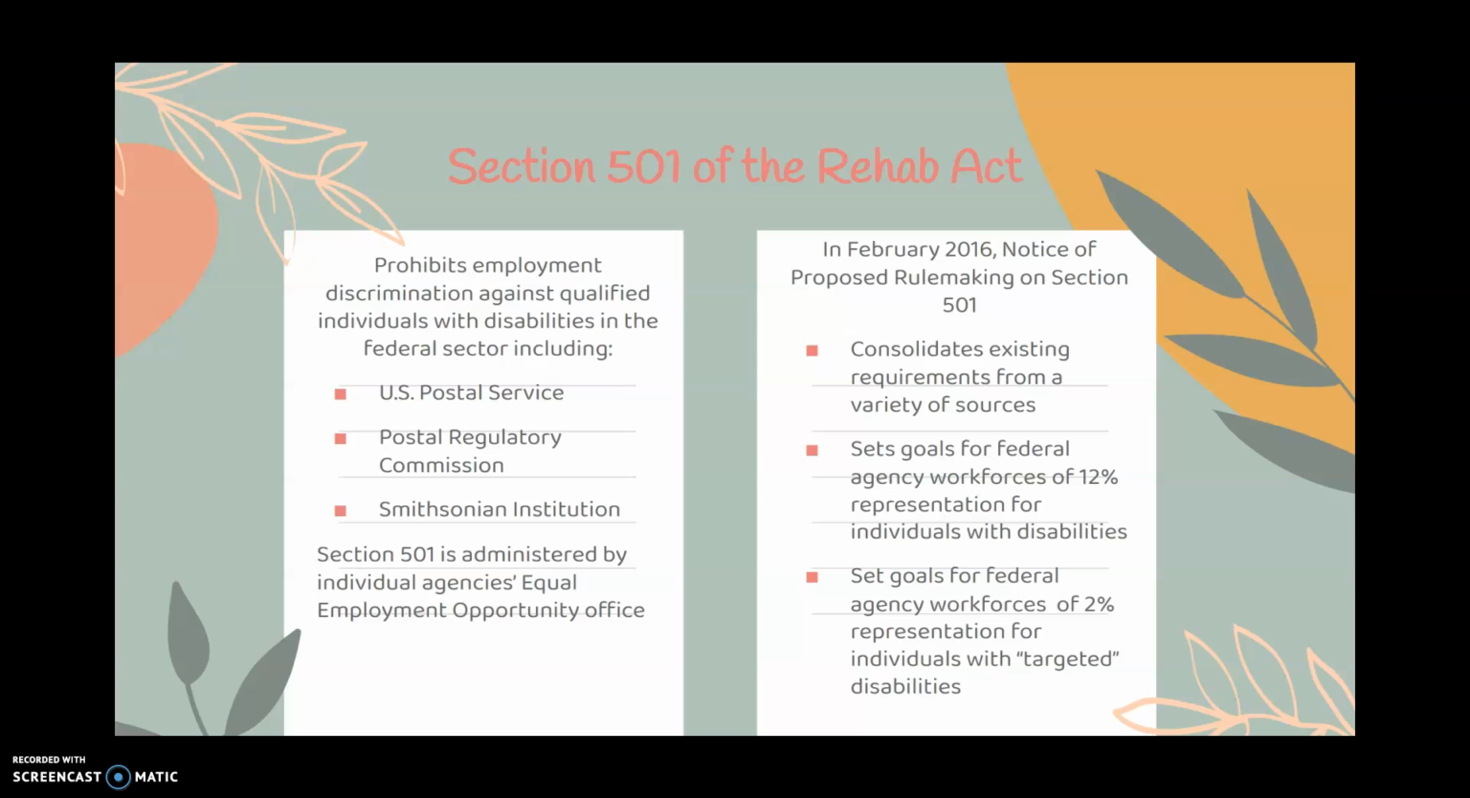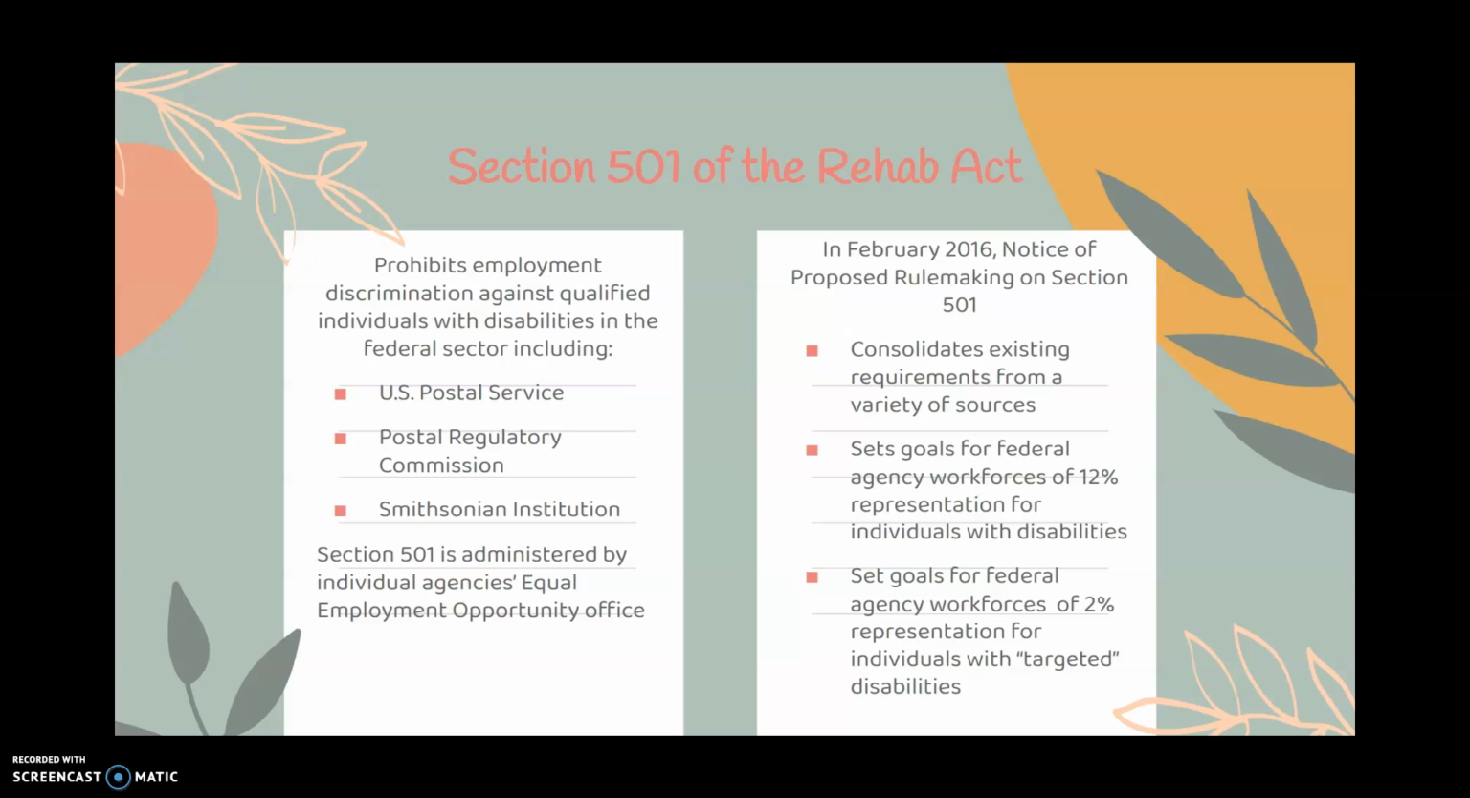So the next couple of slides are going to be a few sections from the Rehab Act and their importance to the actual act itself. Section 501 of the Rehab Act prohibits employment discrimination against qualified individuals with disabilities in the federal sector, including the U.S. Postal Service, the Postal Regulatory Commission, and the Smithsonian Institution.